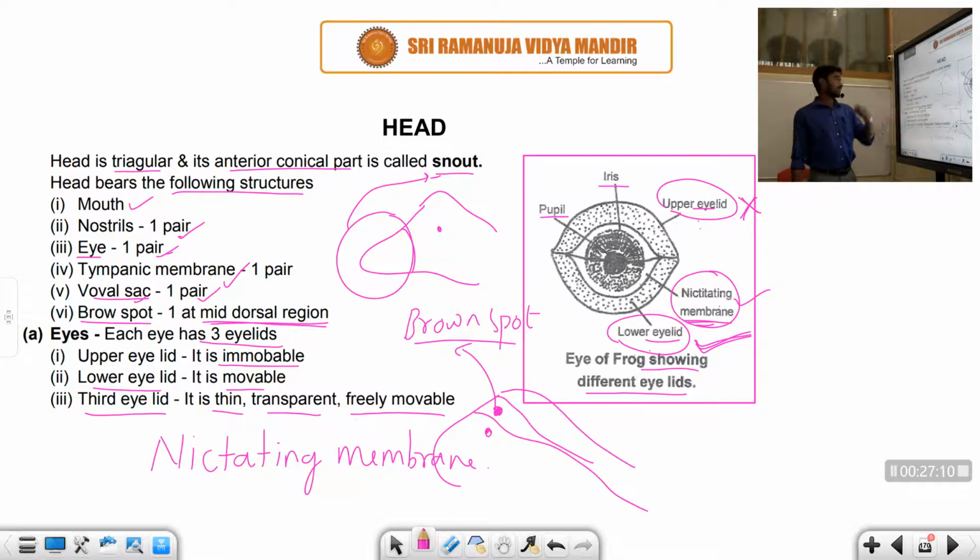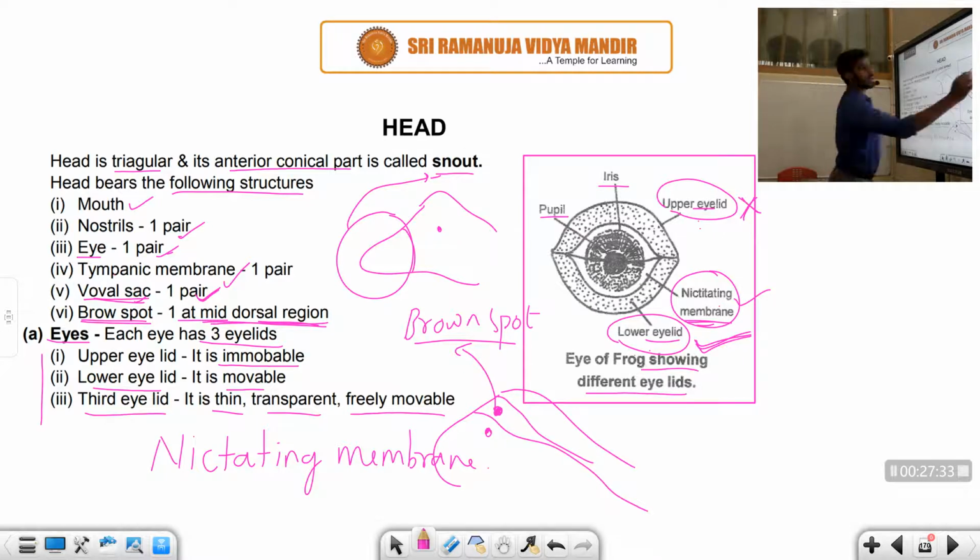The tympanic membrane is responsible for hearing, whereas the vocal sacs are one pair. A high-pitched call is observed in the male, attracting the female for copulation. Another is the brow spot, present at the dorsal region between the two eyes.